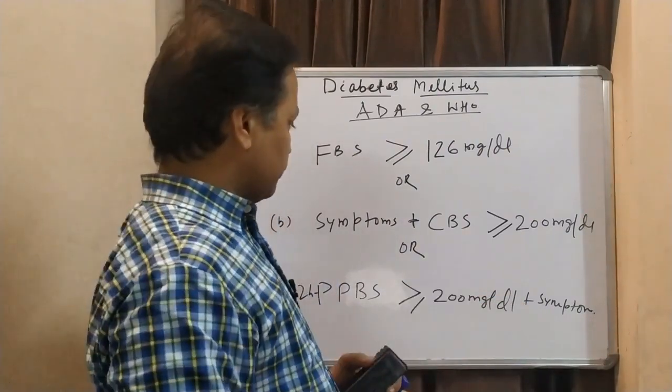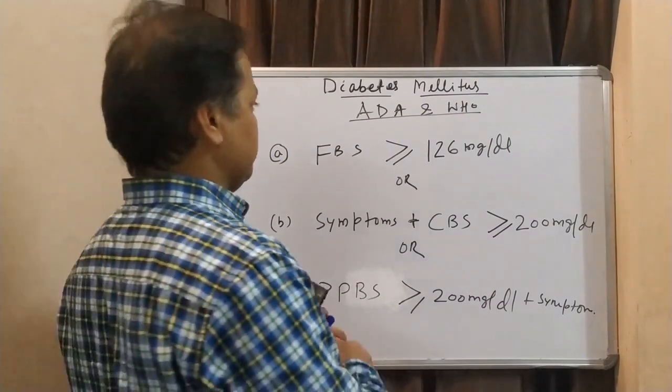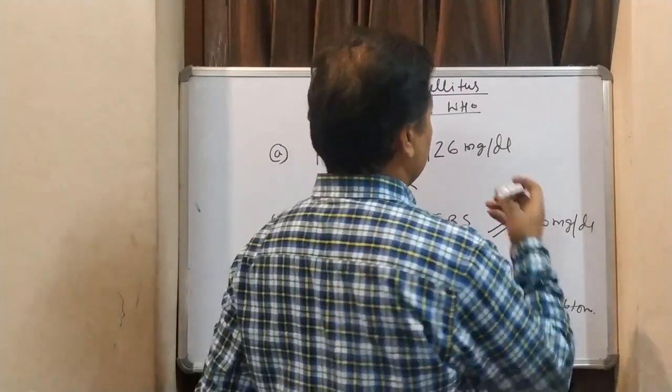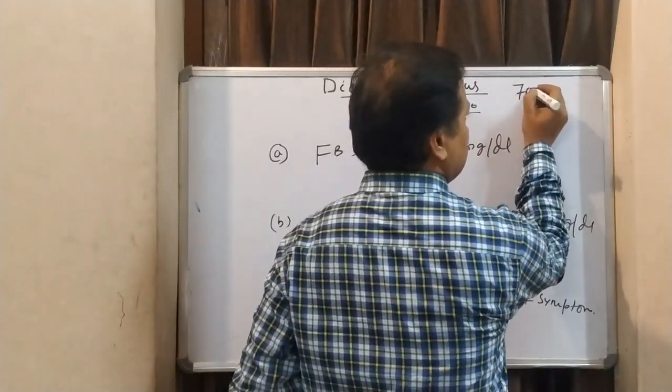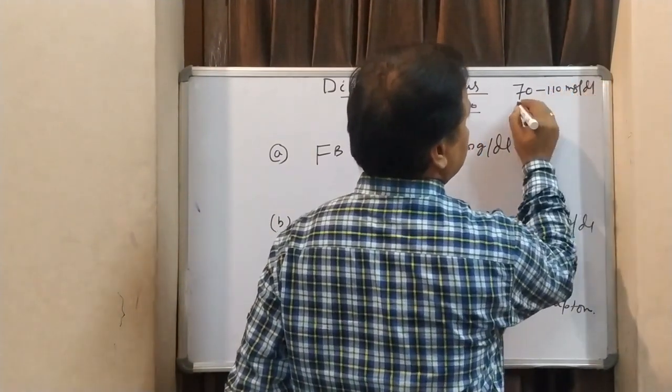So if a person is falling in any of the category, we can call him diabetic person. Now, what is normal blood sugar level? So normal blood sugar level is 70 to 110 mg per dl.